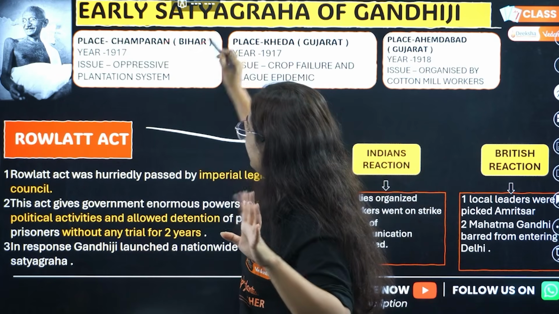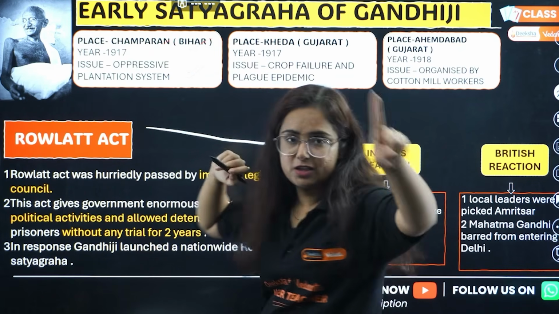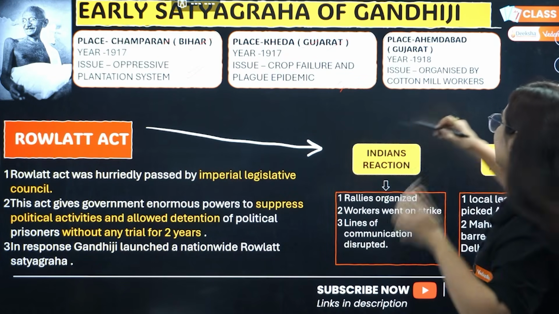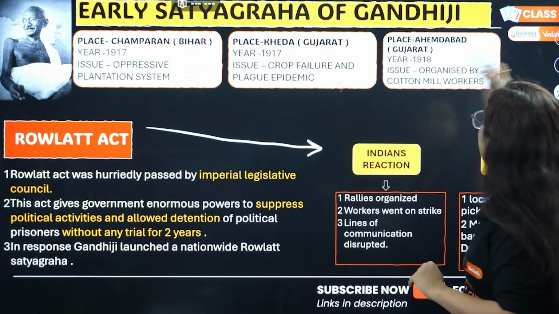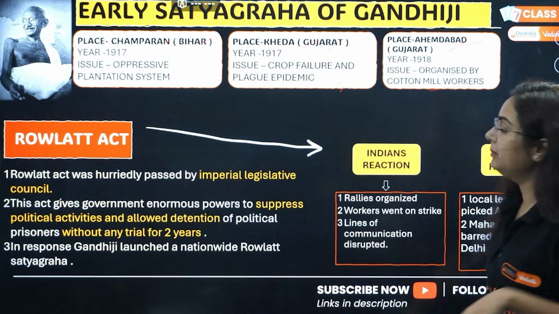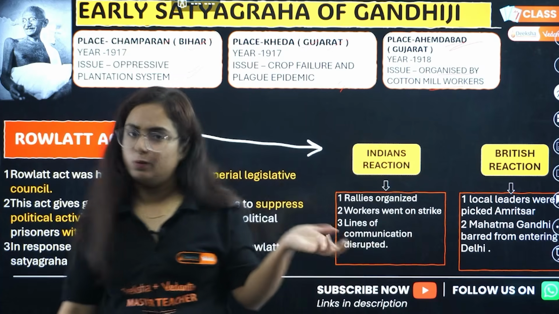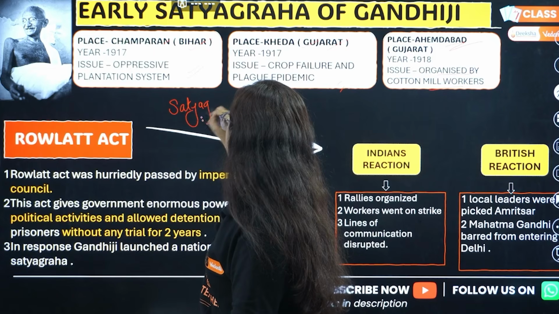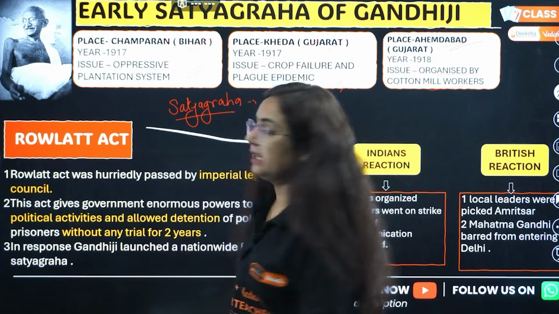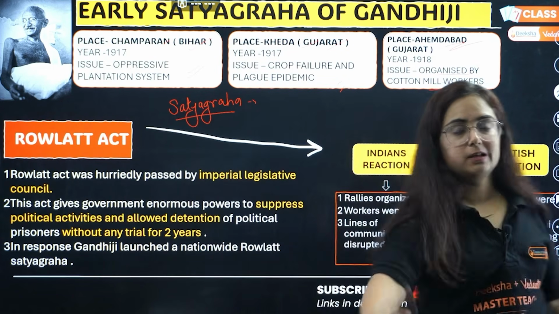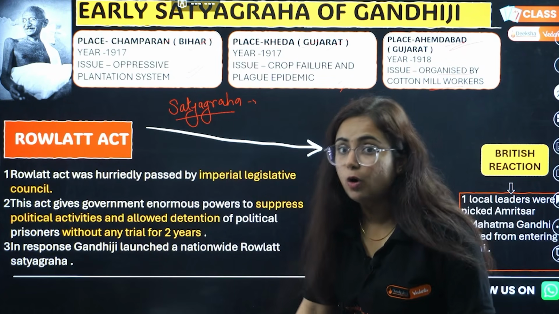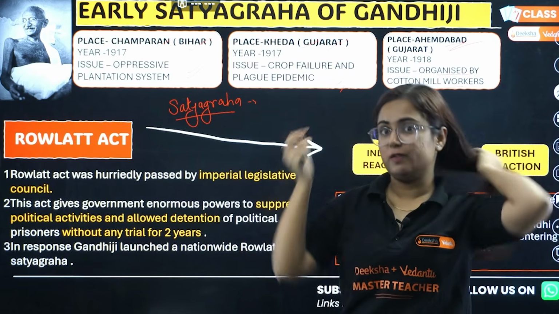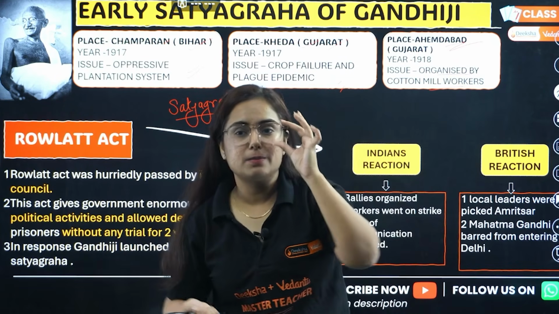After he came to India, the 3 early satyagrahas where he participated are as here. Champaran in Bihar, what was the issue? Oppressive plantation system, that indigo one. Okay, then Kheda, Gujarat, crop failure, plague epidemic, people revolted and took the support of Gandhiji by satyagraha. Then in Ahmedabad, the issue was cotton mill workers, they wanted an increase in their revenue. Okay, get it? So now what is satyagraha? You need to understand satya par agrah. That means everything we are doing for freedom shall depend upon truth and non-violent means. Okay, no violence is required to get freedom. This was the ideology of satyagraha, started and popularized by Mahatma Gandhi.